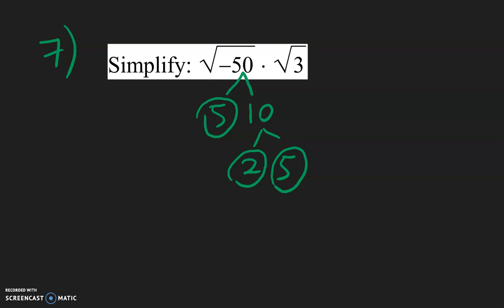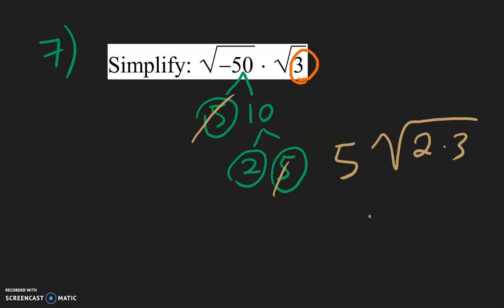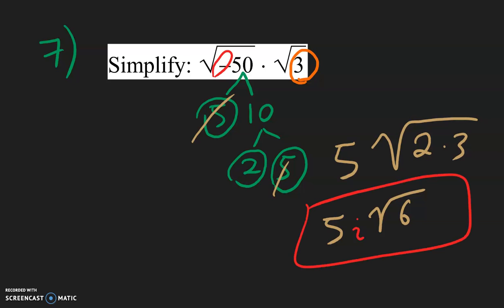Now let's look at the second square root. All we have is a 3, and that cannot be broken up any further. So now for the final answer, let's put this together. We have a pair of 5s. So a pair, a couple, can go outside. And then the singles go inside. So we have a 2 and a 3. So 2 times 3 is going to be 6. We have 5 on the outside. And because of this negative underneath the square root, we have 5i. And so this is going to be our answer.